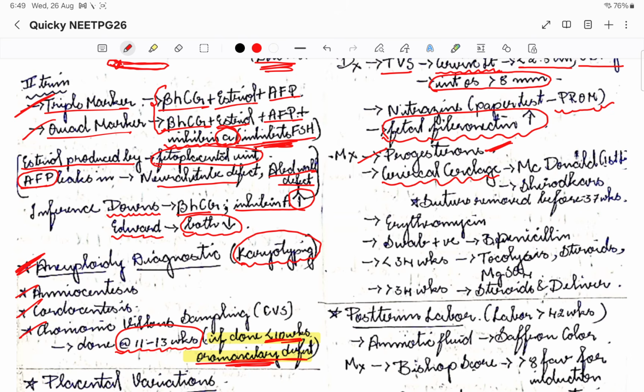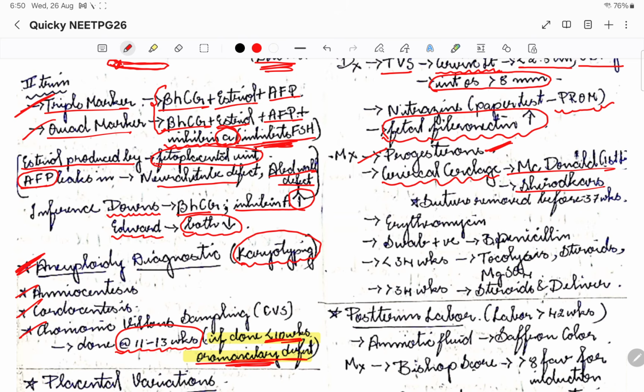If it is a very early pregnancy, meaning very early preterm labor, we'll do the cervical cerclage. At 37 weeks and all, we won't do the cervical cerclage. Please remember this. The procedure that we follow is McDonald's and Shirodkar's procedure.